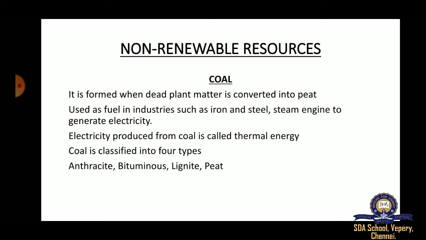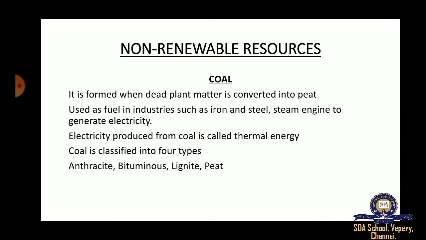Bituminous is moderate, not too costly like anthracite and not too cheap. Carbon is moderately present in this type of coal. Lignite is cheap. This type of coal is brown in color, and the carbon content is very low. They are very cheap.